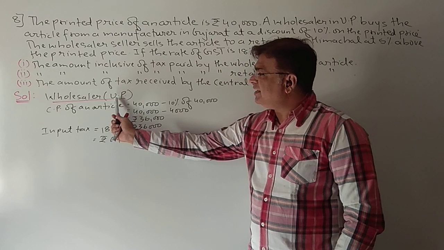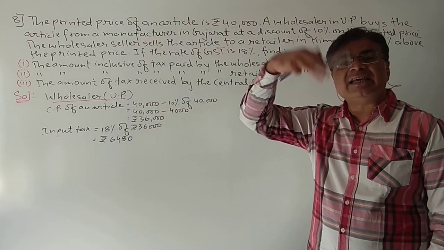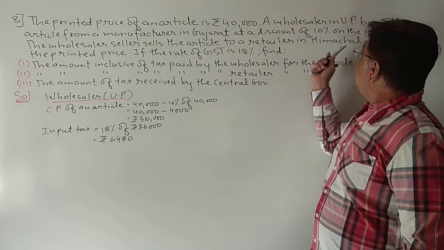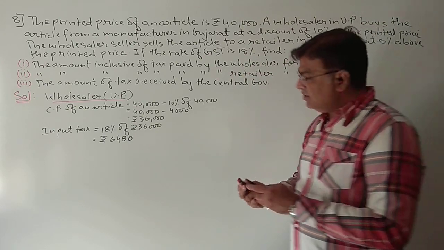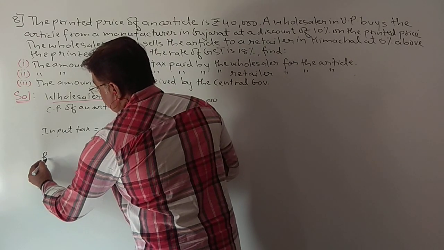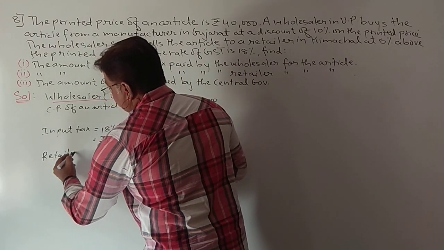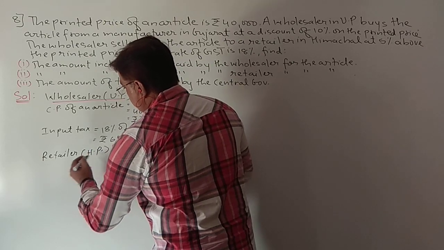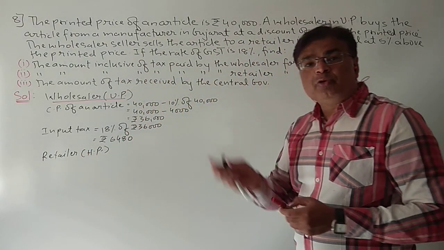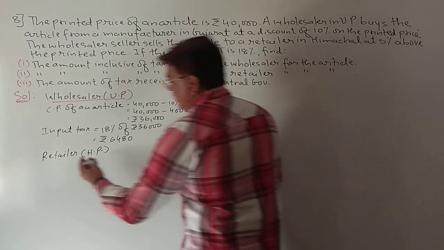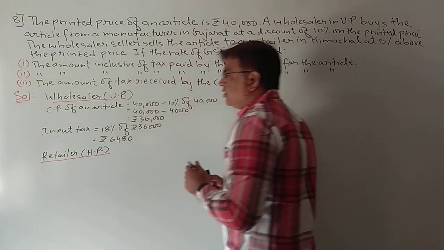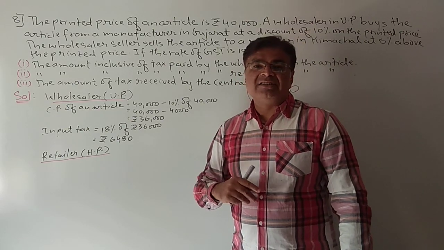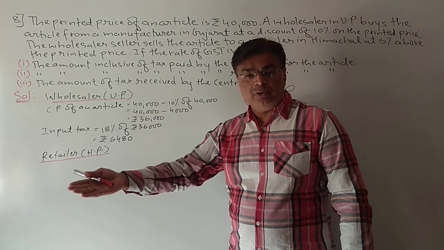Now let us see, after purchasing the article, what is the wholesaler in UP doing? He is selling. He is selling to whom? To the retailer in Himachal Pradesh. So now we will write the details of the retailer. This retailer is from Himachal Pradesh, so again two different states, and again it will be an interstate transaction. The retailer purchases at the price at which the UP wholesaler is selling.